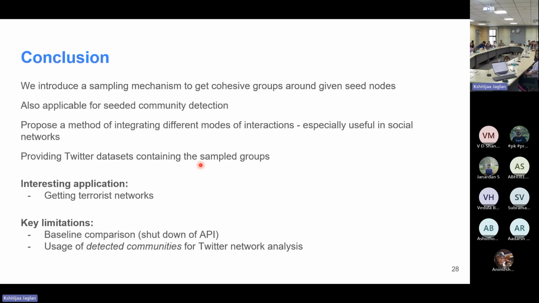So that is one of the things. And the second is basically that. And okay, so the other thing that we could do is try to compare other sampling schemes which exist for this particular task, but we could not do it because the Twitter API shut down, and so we couldn't really access that data anymore. Okay, so that was mainly my conclusion.